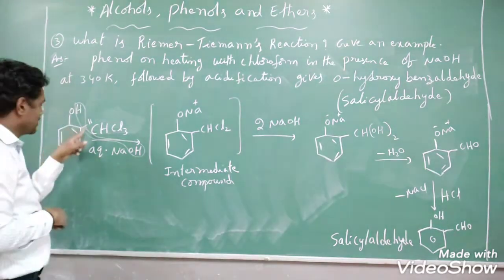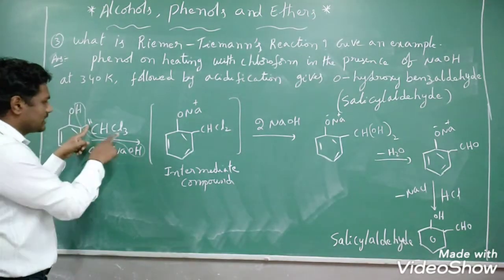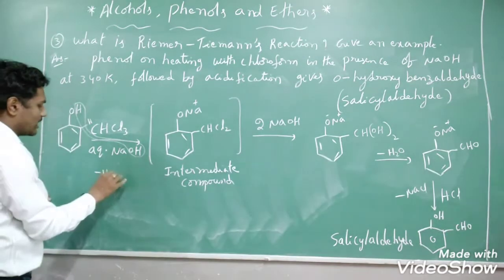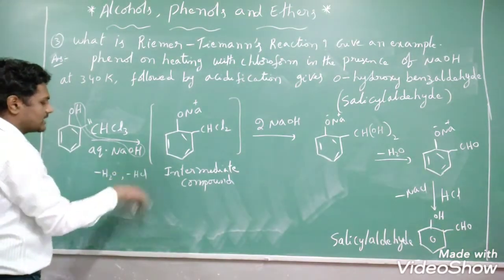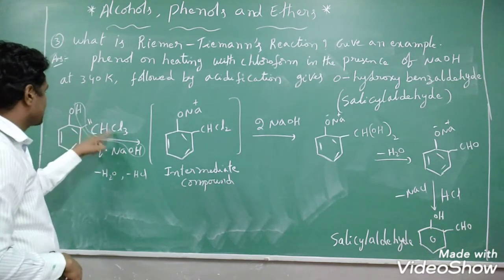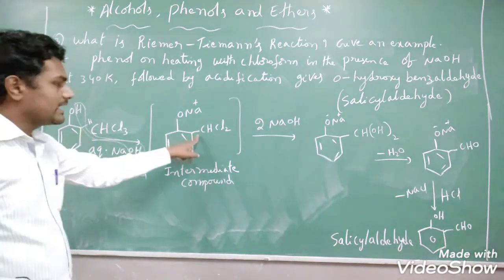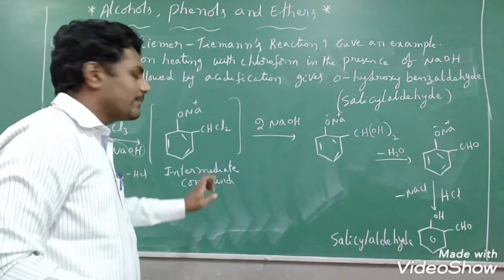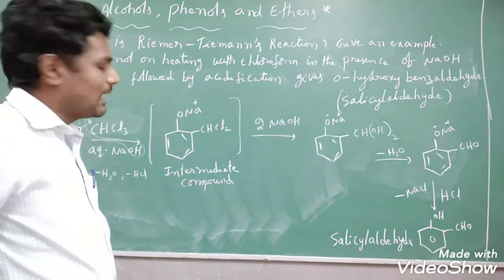Except here, right? Here one of the hydrogen and one of the chlorine are removed as HCl. So here the water molecule is gone, and HCl is also gone, right? What is left here? CHCl2 is left. That CHCl2 is substituted at the ortho position. So a substituted benzyl chloride product you will get as an intermediate compound.